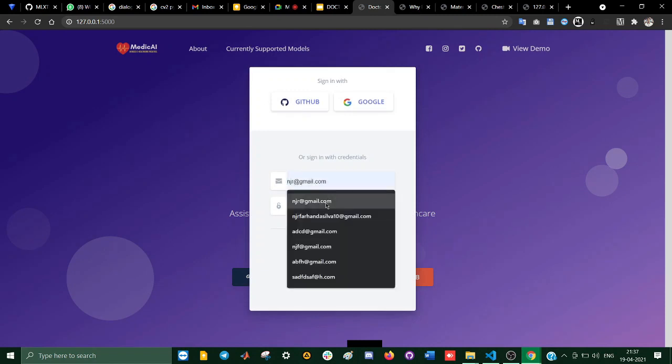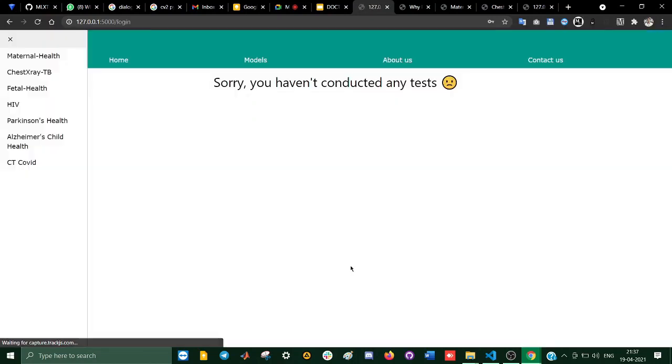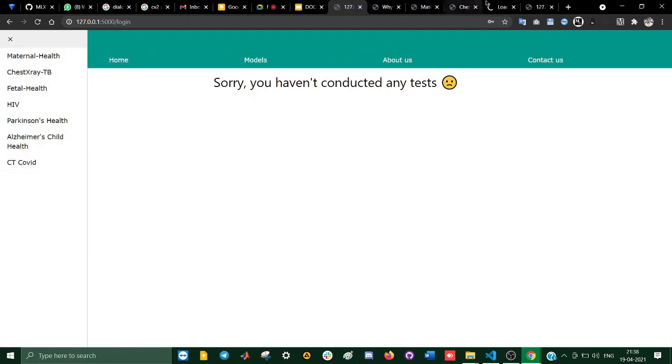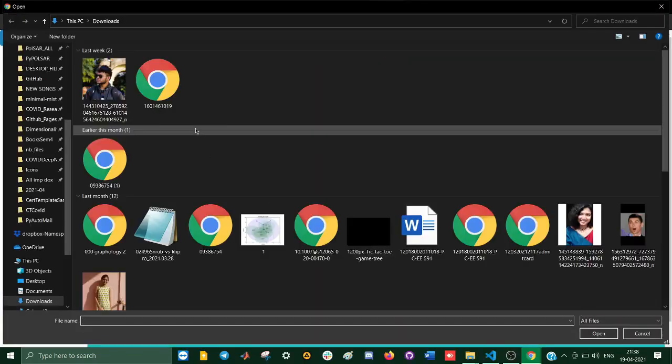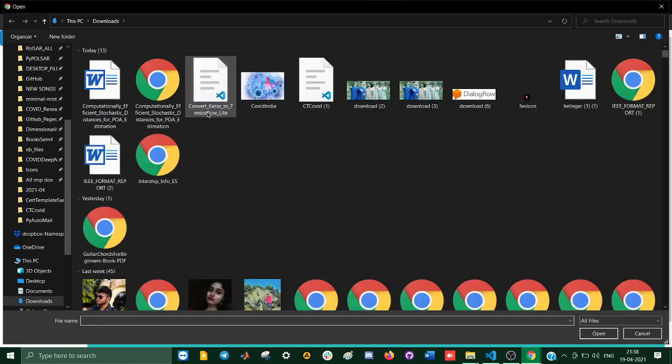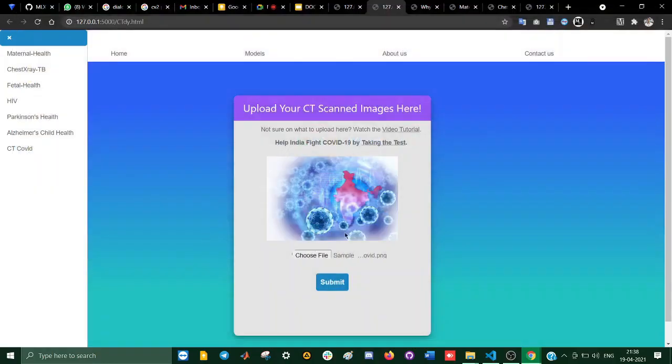I'll just log in with my credentials because I've created an account. It says sorry, you haven't conducted any test because I have no test done as of now. Firstly, we'll go to the CT COVID scanner, and we will upload a CT image here from our file directory. I've already saved one, which is sample CT COVID. This is an image of a COVID-19 infected person, so what it should ultimately predict is that the person is COVID infected.